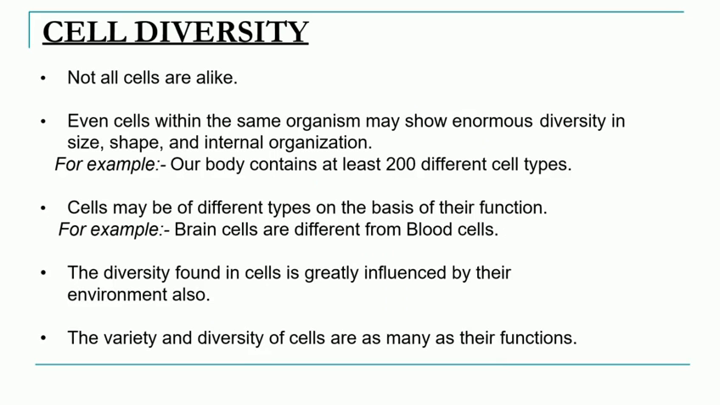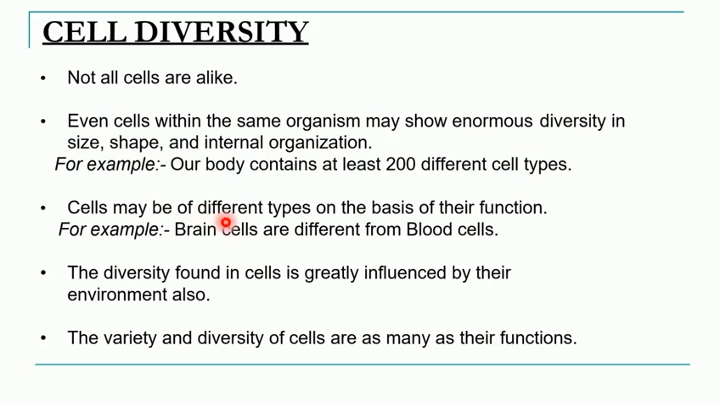If we see the cell diversity, not all cells are alike. That means there are different types of cells, a variety of different types of cells. Even cells in the same organism may show diversity in size, shape and organization. For example, our body consists of at least 200 different cell types.